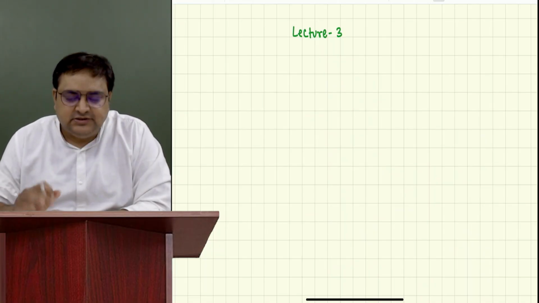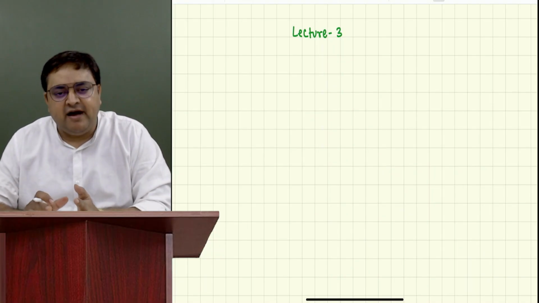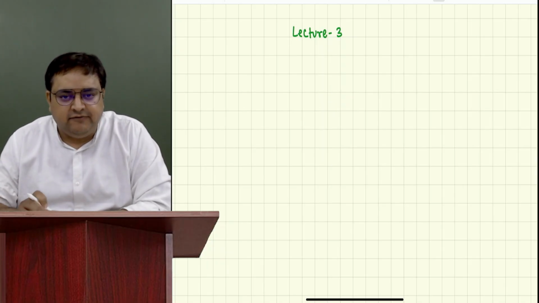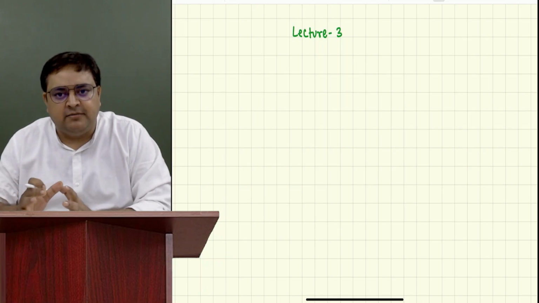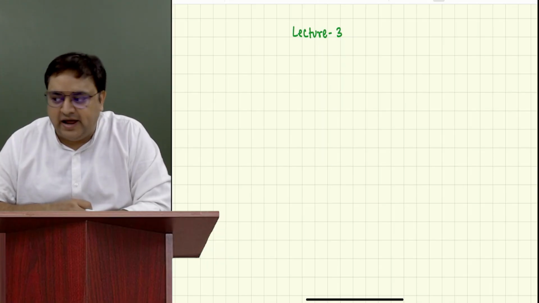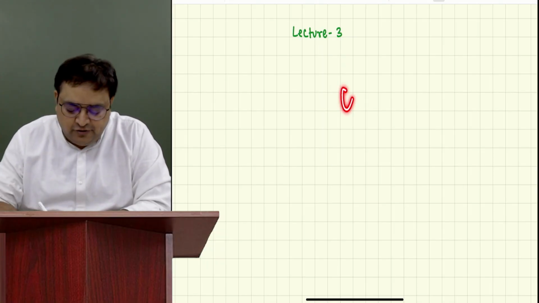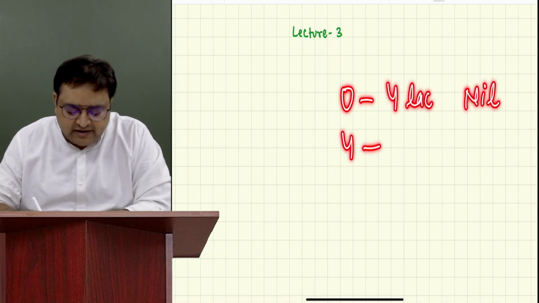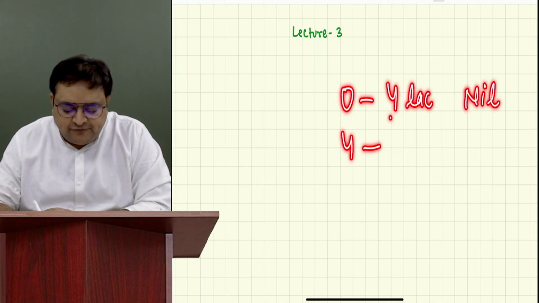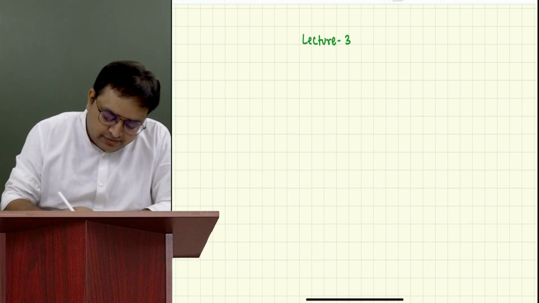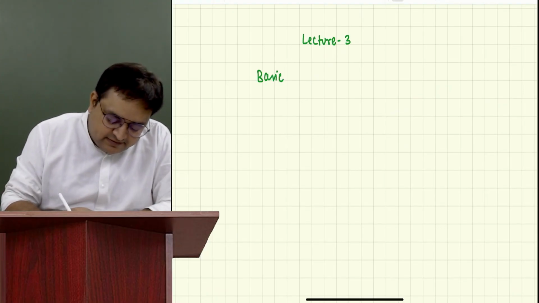Guys, please tell me, generally, whatever we have done in the last two classes, up to what limit do we not have to pay tax? Let's say, for example, you are earning some amount, and up to what limit you don't have to pay tax. 4 lakh, correct. Because from 0 to 4 lakh, the tax rate is nil. Above 4 lakh, when you earn, you pay taxes. So what is 4 lakh? 4 lakh is called the basic exemption limit. Please write it over here. There is a term known as basic exemption limit.